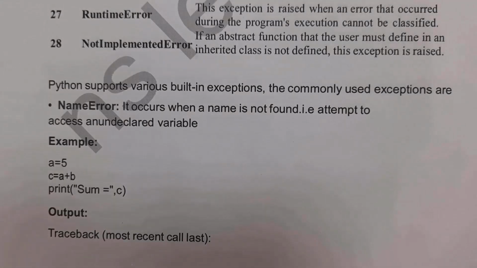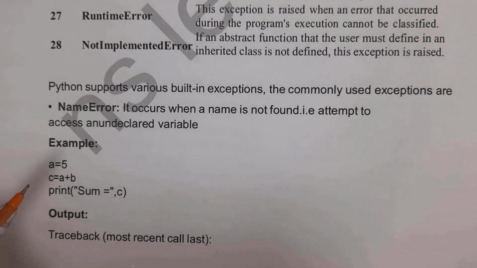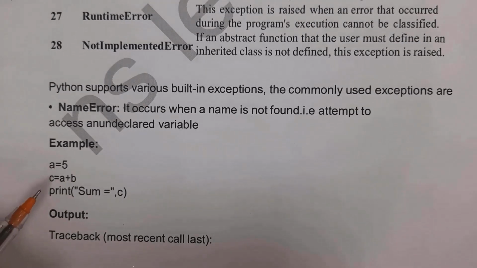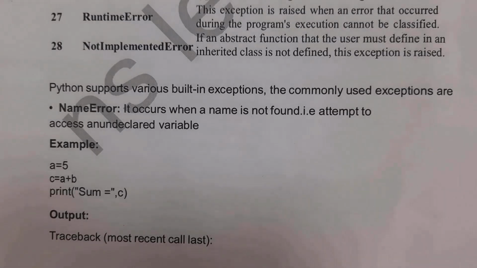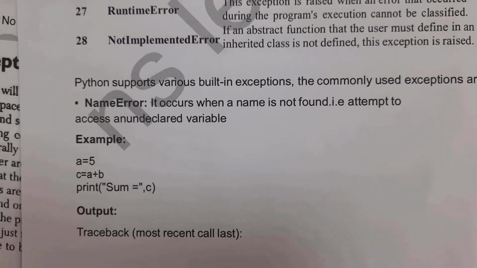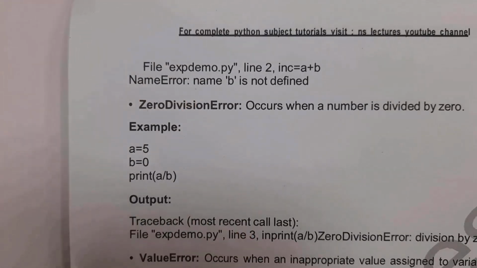Guys, first one is NameError. For example, I want to print a plus b. I gave a = 5 and I did not give the b value. Next I wrote c = a plus b. And next write print sum = c. Whenever you run this code, it will display NameError because I did not give the value of b. It will display the output NameError: name b is not defined.